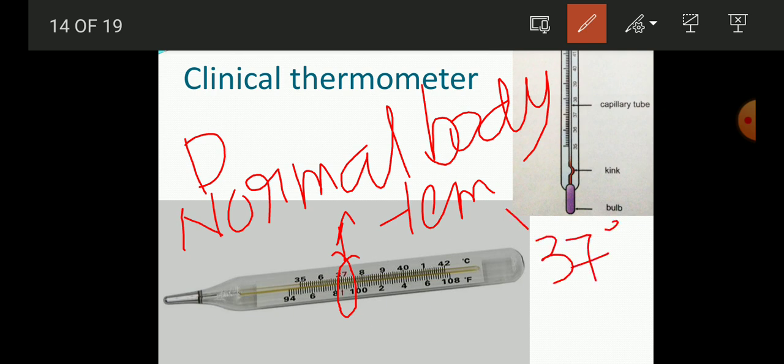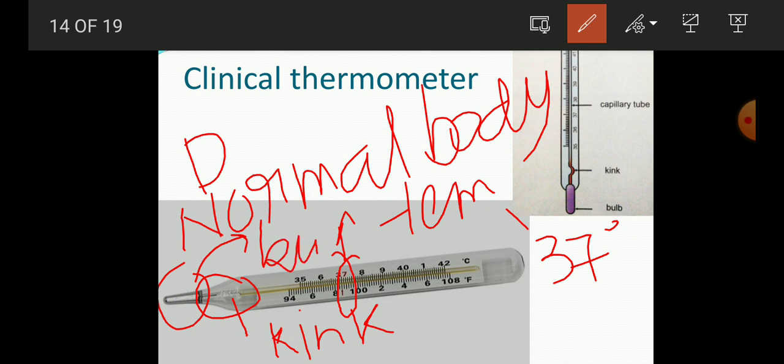And here you can see there is a bulb, there is a bend, that is the kink, and this metallic structure is known as the bulb. So never be confused with the bulb that is glowing. It is not that bulb, it is just a metallic structure that is present at the tip of the thermometer, in both the clinical thermometer and the laboratory thermometer.